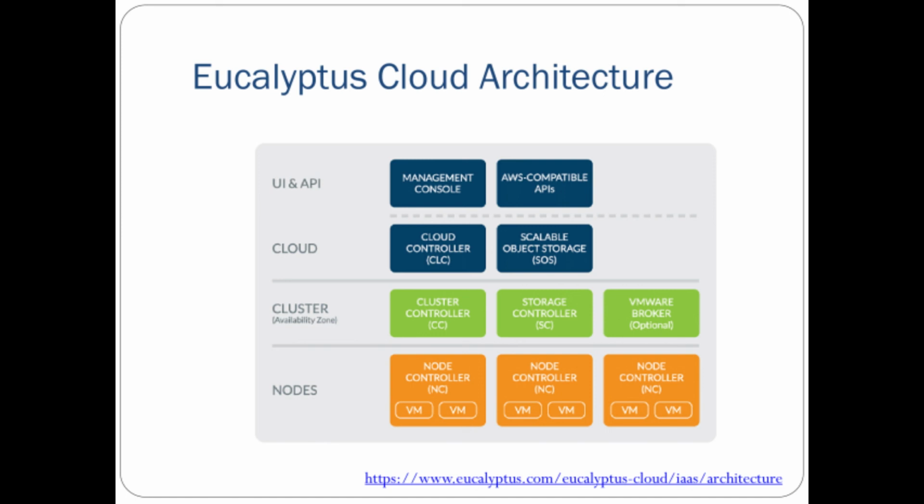At the lowermost part, the node controller is written in C for the virtual host machine instances that are virtualized over the network, and it downloads and stores different images with the help of Walrus, and these images are provided to the upper layers.